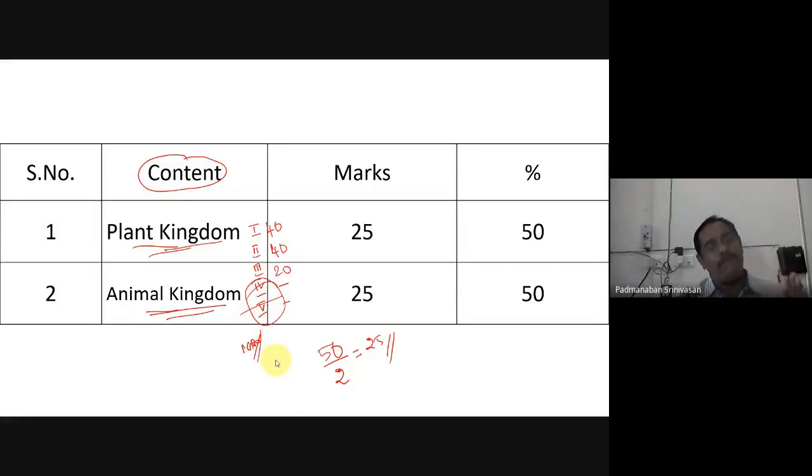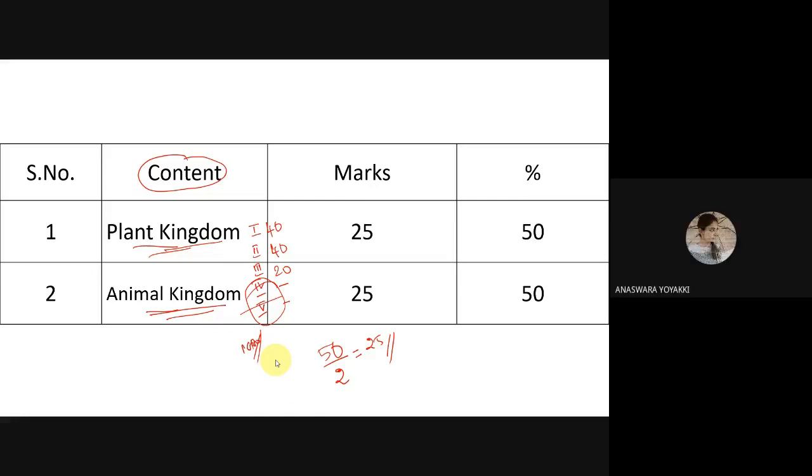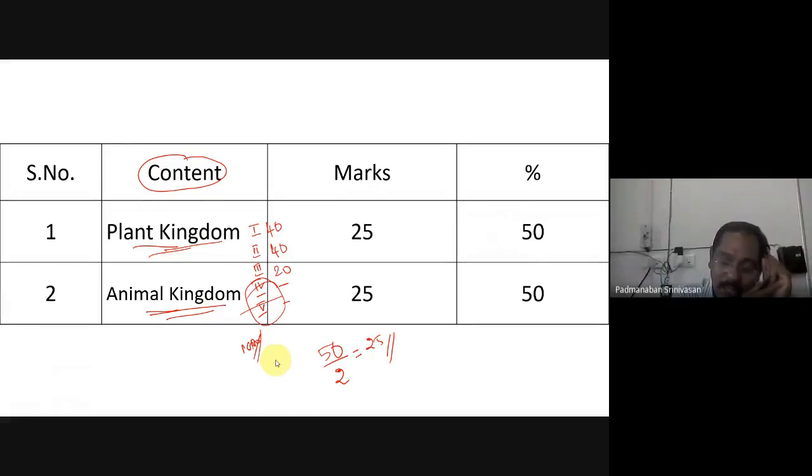That is why there should be choices, but the choices we should make internal. There are 2 kinds of choices. One is internal choice. The other one is called external, sir. Like this, we should not pick a question. What is the problem in this question? One is internal choice. The other one is dash.